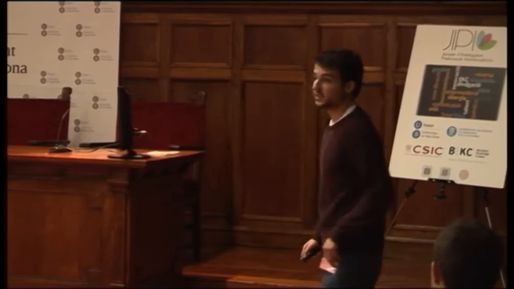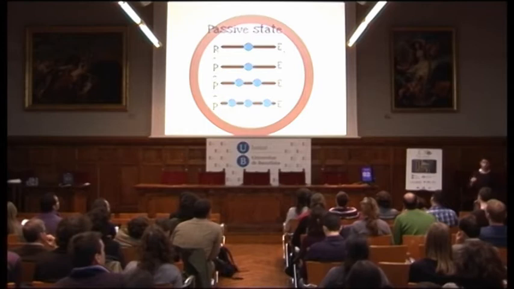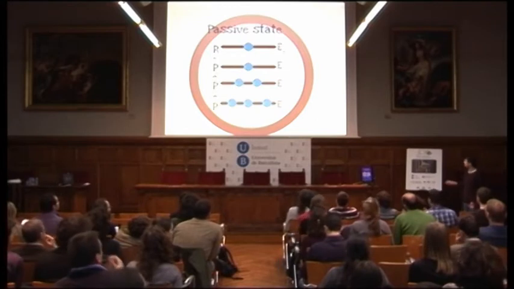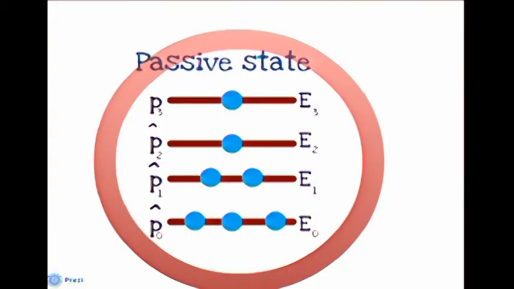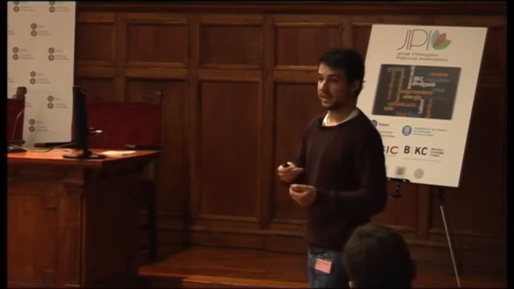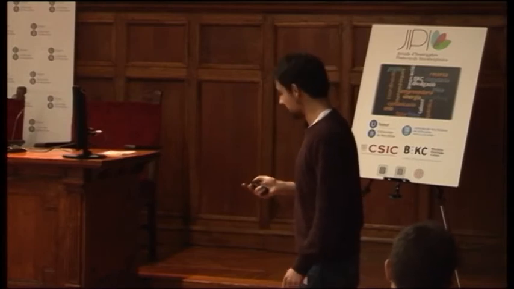Okay? Then there is an interesting notion, which is that of a passive state. So this is a state which does have energy, but no work can be extracted from it. So as you can see here, any reordering of these probabilities won't help me. So the energy will only increase. So if I do any change here, I will just get more energy, and that means that I'm giving energy to the system. So the system is never giving energy to me. So I cannot do anything useful out of it.